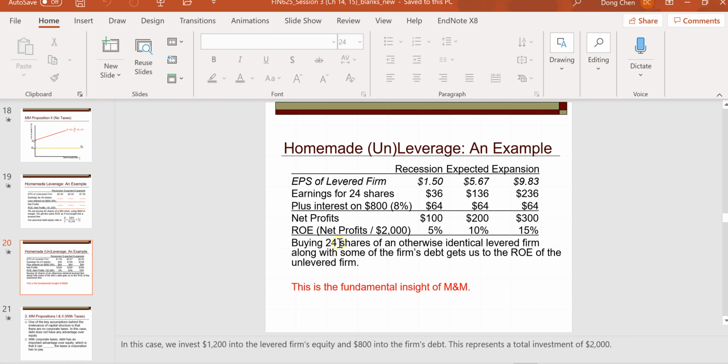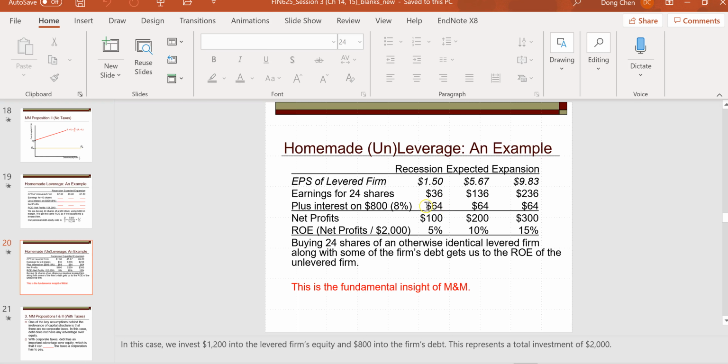And especially these 24 shares will give him 24 times 50, which is $1,200. So his share earnings for that will be $1,200, and he also uses $800 of the money to lend to the firm.